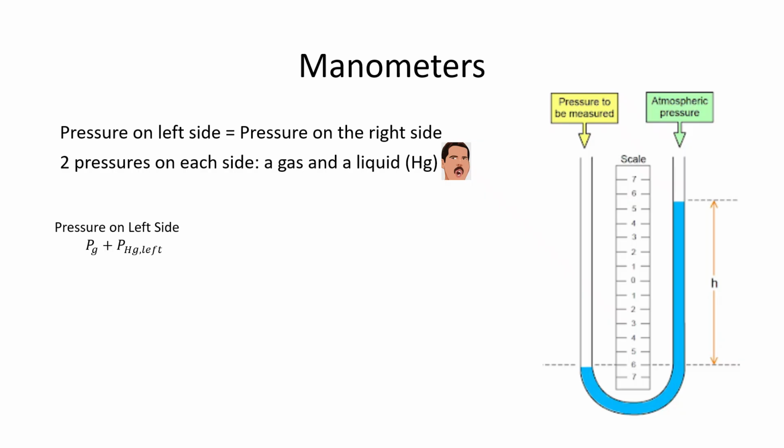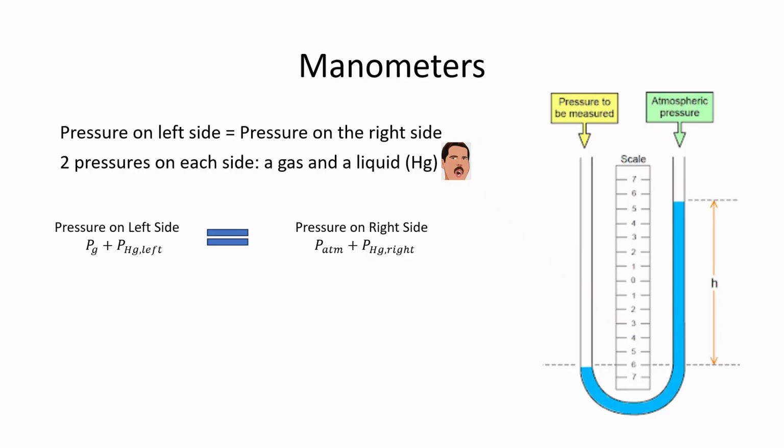Well, what I'm going to say is that the pressure on the left side and the pressure on the right side will be equal for this to occur, because right now this thing is stable. So on the left side, I have the pressure of this gas, the yellow gas, plus the pressure of the mercury on the left side. On the right side, I have the pressure of the atmosphere pushing down and the pressure of the mercury pushing down. And those two things are equal. Well, the pressure of the gas and the atmospheric pressure, I'm going to leave them as P and PATM. PATM I can look up. P of the gas is what I'm going to solve for usually.